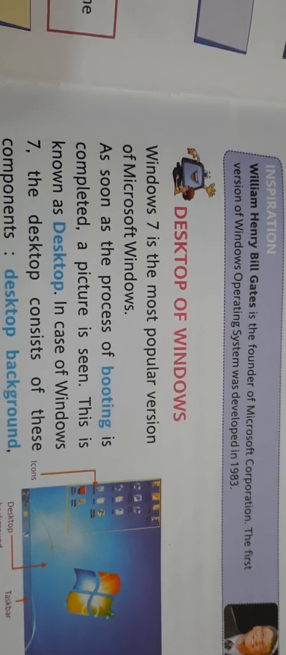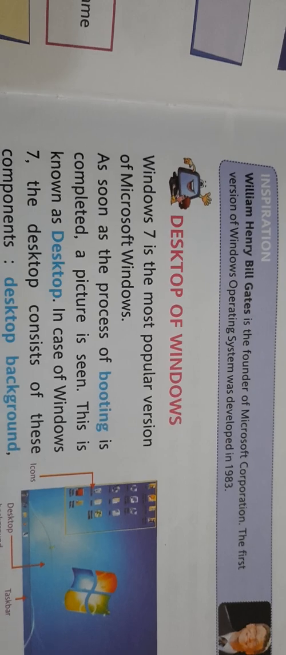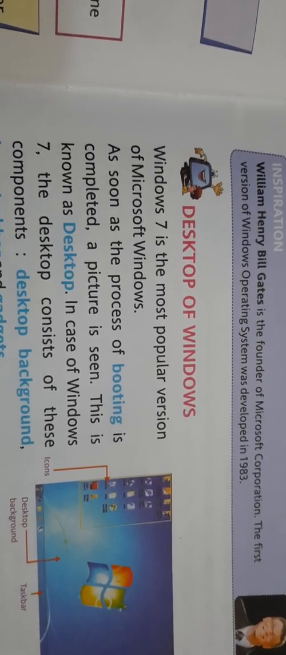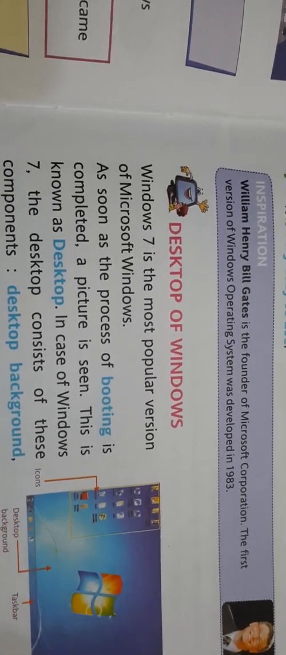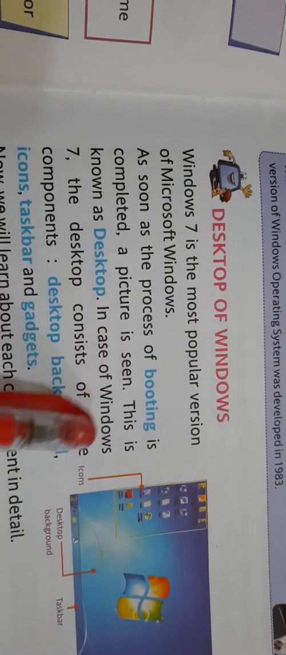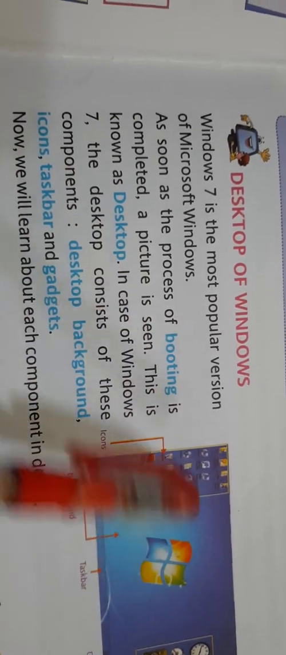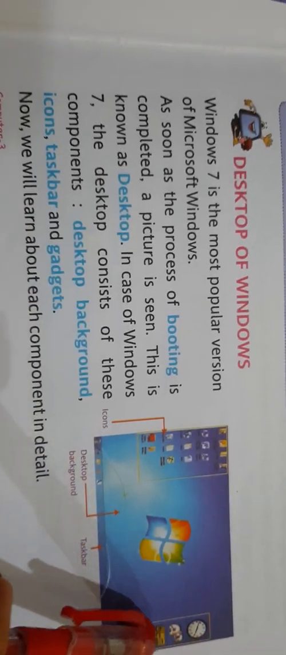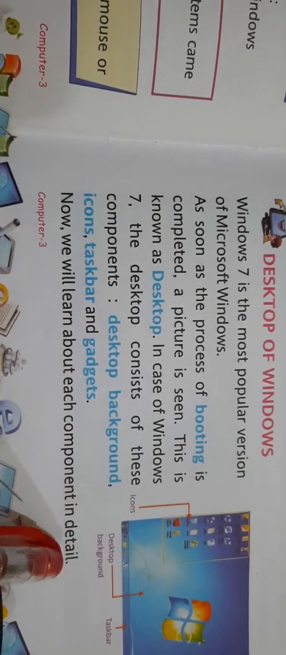It's your study table. You can open your book, you can write there, you can draw there, and whatever you want you can read there. So whatever you are doing on the table, similarly for the same purpose we are using the desktop. Whatever we do on the computer, it will be done on the desktop. In case of Windows 7, the desktop consists of these components: desktop background, icons, taskbar, and gadgets. Can you see these pictures? These are gadgets. Now we will learn about each component in detail.